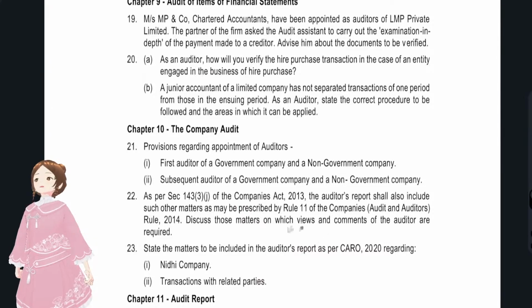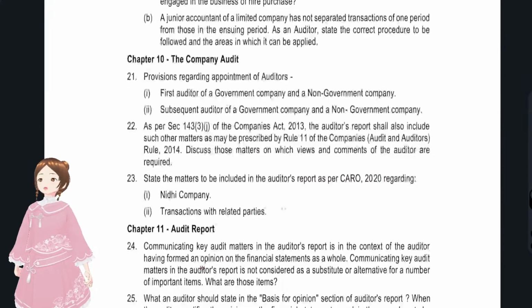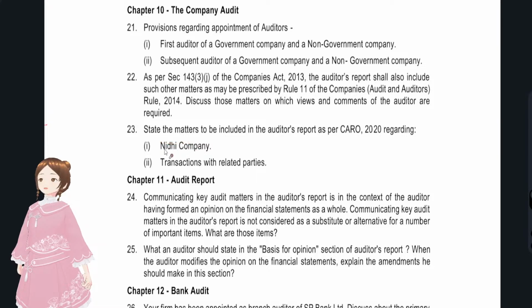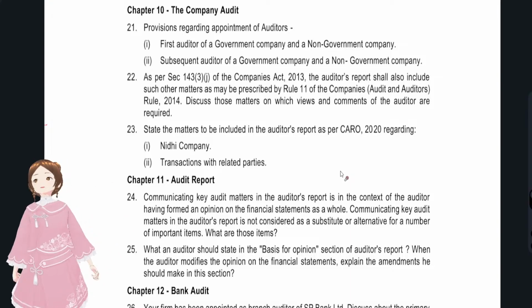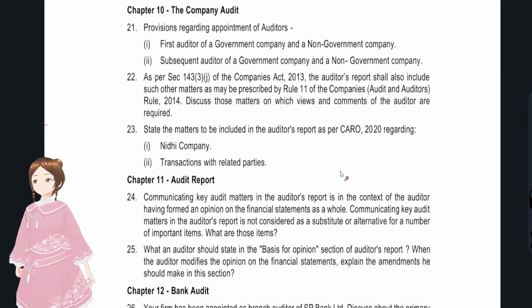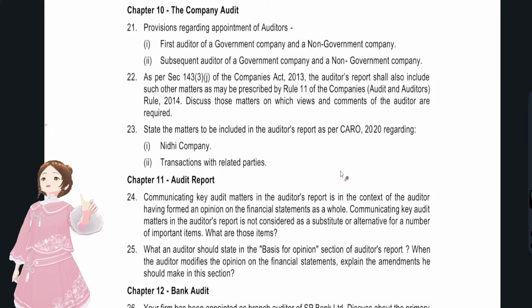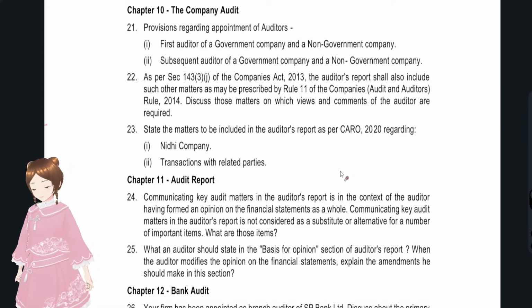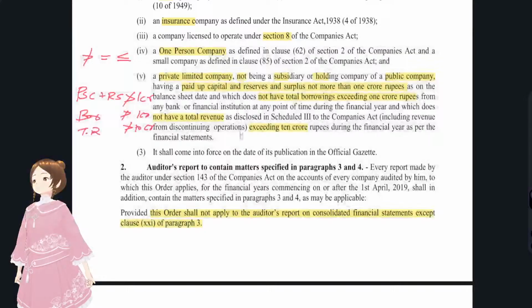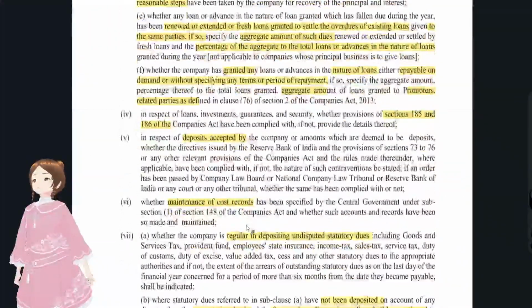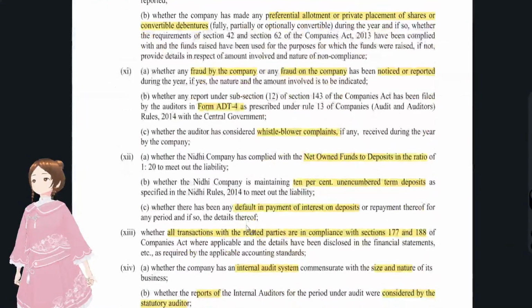Yeah, now they are talking about some CARO provisions here with regards to the Nidhi company and transactions with related parties. We know that for Nidhi companies, we have to remember the CARO clauses with respect to their dealings. Nidhi companies is clause number 12. Yeah, this is the official gazette for CARO.